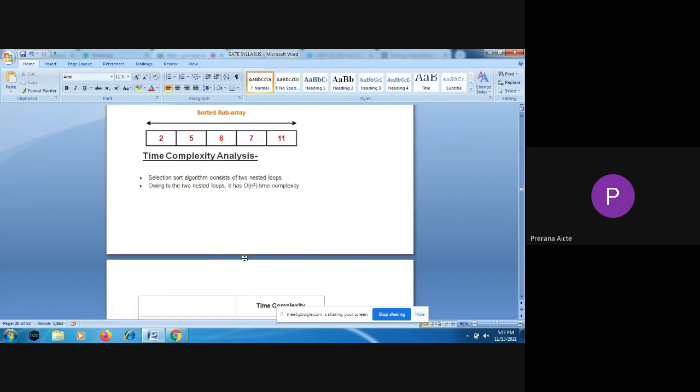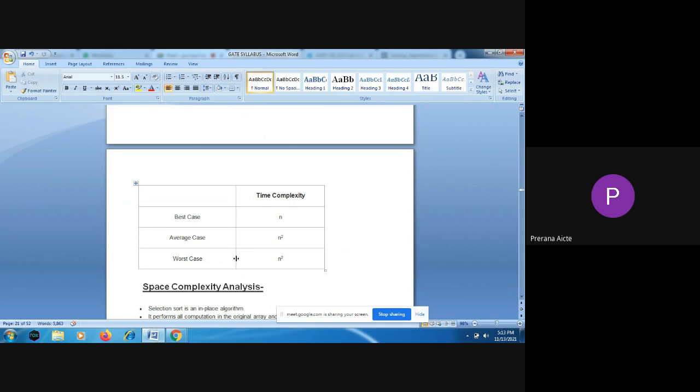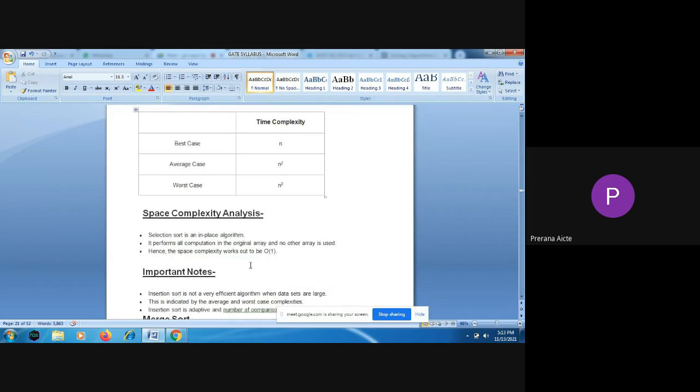So for this also the time complexity is going to be order of n square. If the list is already in sorted order, we are going to have the time complexity of order of n.